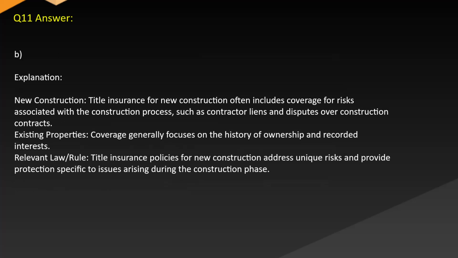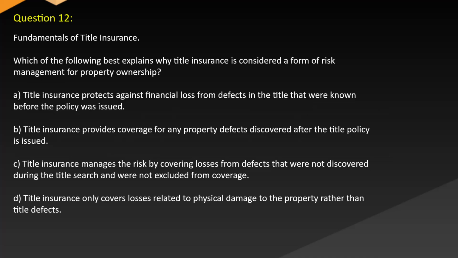Answer: B. Explanation. New construction. Title insurance for new construction often includes coverage for risks associated with the construction process, such as contractor liens and disputes over construction contracts. Existing properties. Coverage generally focuses on the history of ownership and recorded interests. Relevant law. Title insurance policies for new construction address unique risks and provide protection specific to issues arising during the construction phase.